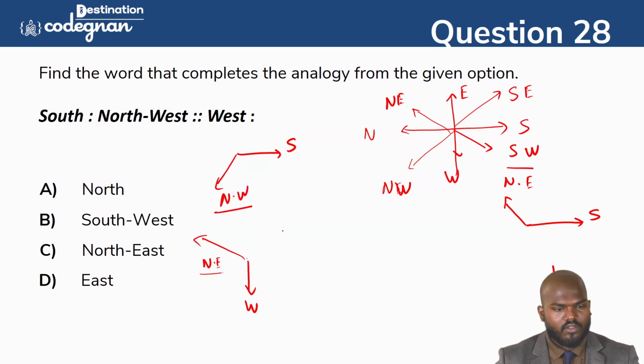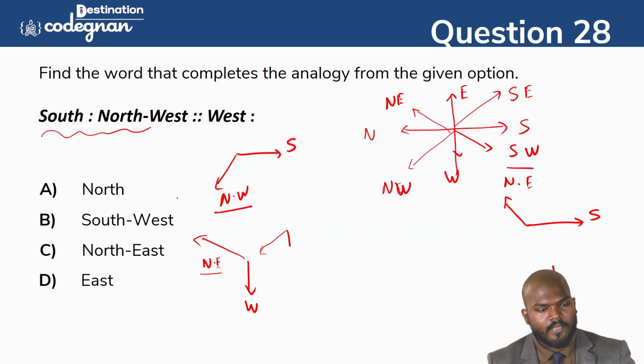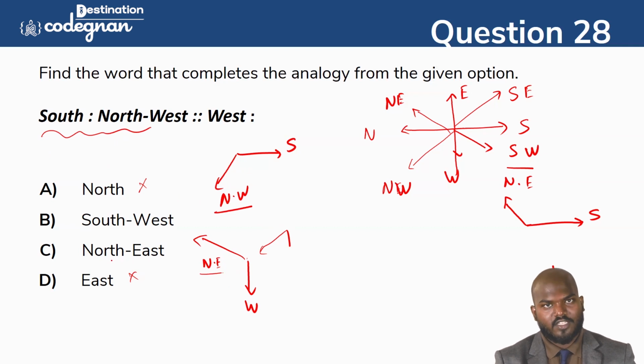If you make it southwest, if you see this one, it will come like this. It is not equivalent to the figure given in the question for south and northwest. It will not be related if you pick the northwest. So obviously north and east will not come, because it will not give you the face. Because it will give you the same direction. It will not form any angle in some places.